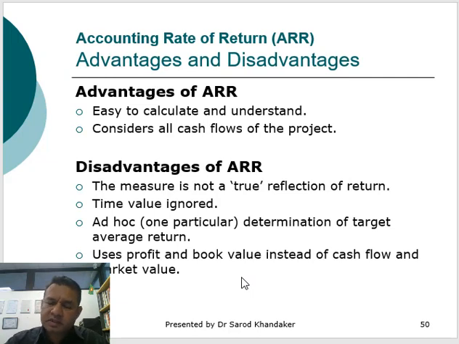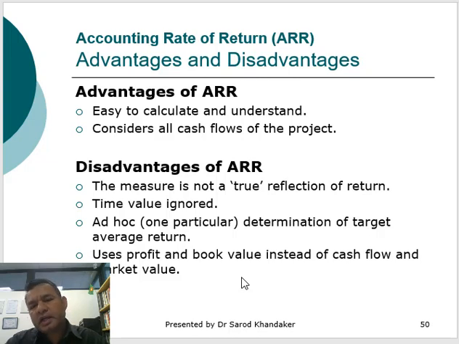So there are different advantages and disadvantages of the ARR. Now why do we use the ARR? Because this is a method of project evaluation to understand whether the project is viable or not. So the first advantage of the ARR is it's easy to calculate and understand. Second, it considers all cash flows of the project.